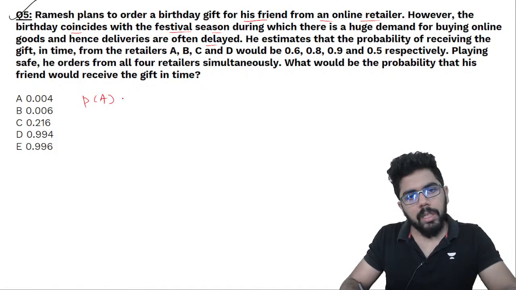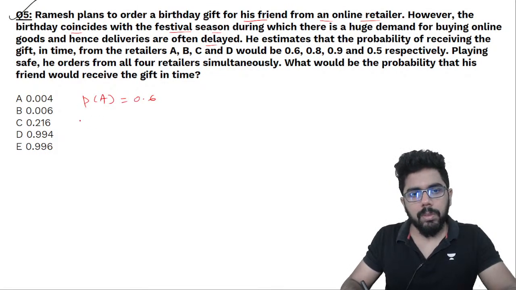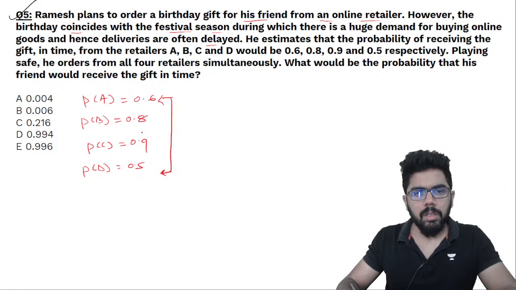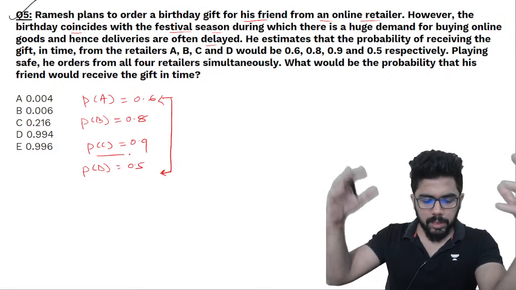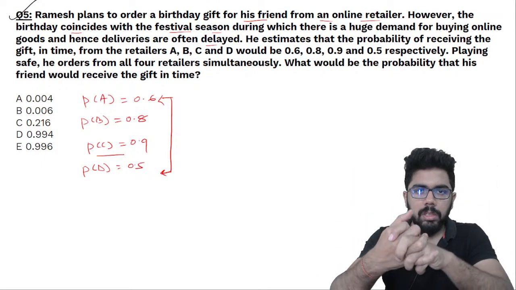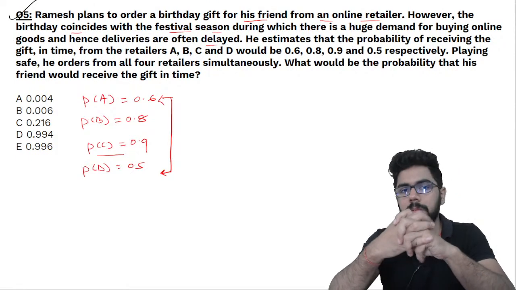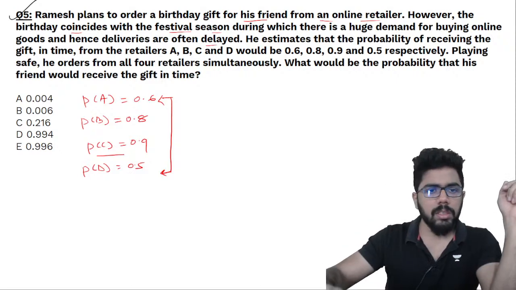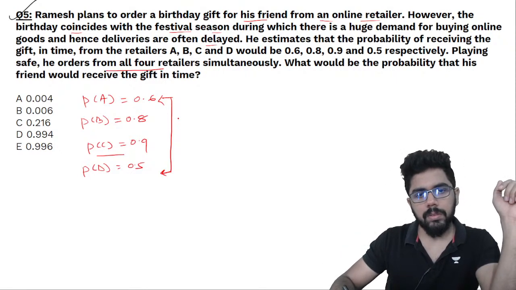So retailer A will deliver on time, the probability is 0.6. Retailer B will deliver on time, probability 0.8. Retailer C will deliver on time, probability 0.9. And retailer D will deliver in time, the probability is 0.5. So the probability of retailer C maybe is a little high, but nobody can guarantee. So it's not a certainty that the retailers will deliver, maybe or may not be the situation. Now playing safe, what he does is he orders from all 4 retailers.